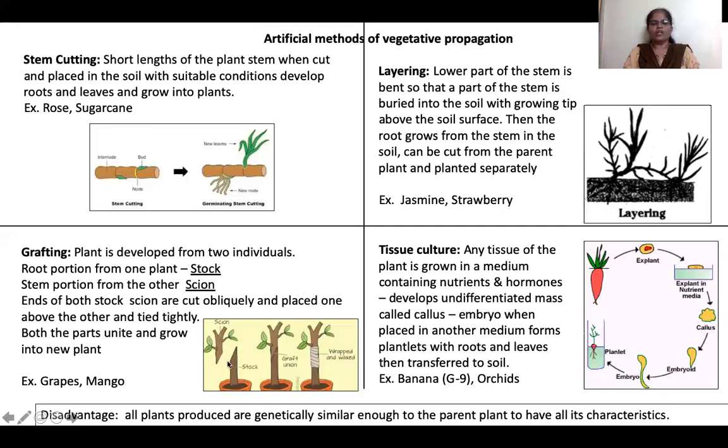Grafting, what is it? It is done with two plants, two individuals. Whereas in the earlier one we took one stem, one cutting, from a single plant. Whereas in grafting, this root portion is called stalk. Most of the time it will be a wild variety stalk.